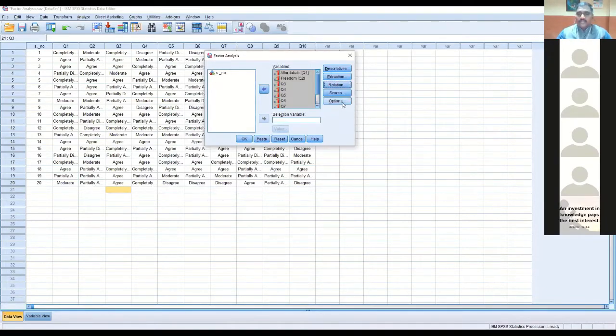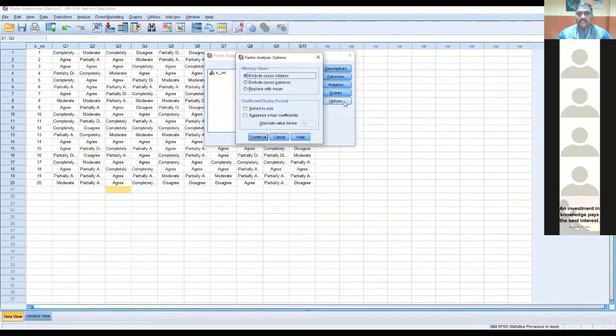And what is the last option? The last one is called options. In that options, ensure that sorted by size is selected. At the same time, you can fix the value. What value do you want to have? Already told you, by default, we need to fix 0.4 minimum. Better 0.4 to make your research work more and more quality and valuable. If you have 0.13 also, it will be very difficult. If you have more than 0.7 like 0.8, 0.9 also will be difficult. So better you can have from 0.4 to 0.6.